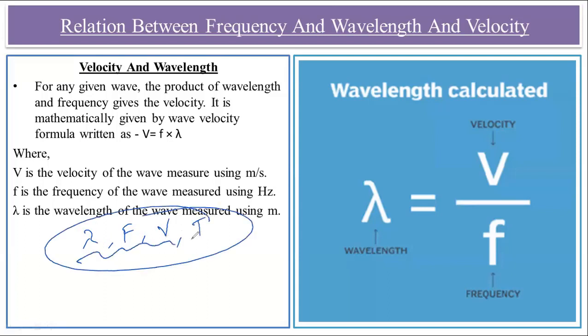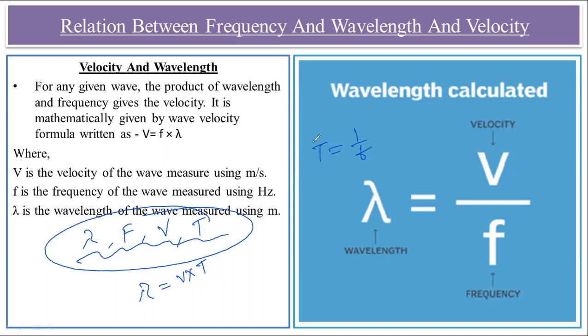Now students, there is a particular relation between all these things. इन सब के बीच में एक सिंपल सा रिलेशन है. When we come to lambda, which is the wavelength over here, you can consider this as the displacement. यहाँ पे तुम लोग इसको distance या displacement के रूप में समझ सकते हो. Then the unit is velocity into time. This is the velocity into time. Okay, and there is a relation between the time and the frequency. So time is equal to 1 by f.